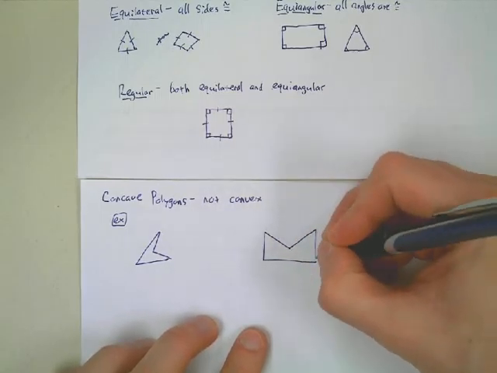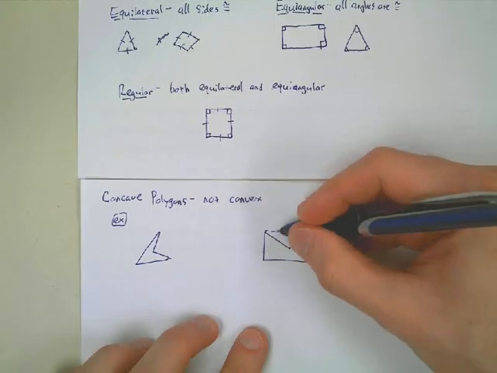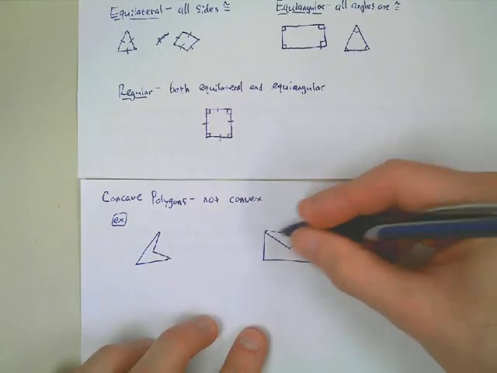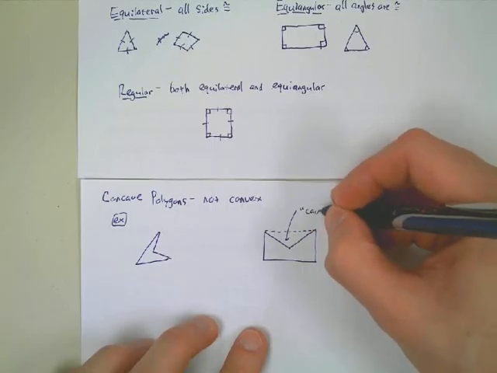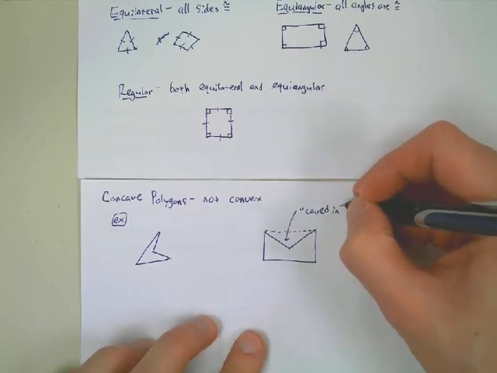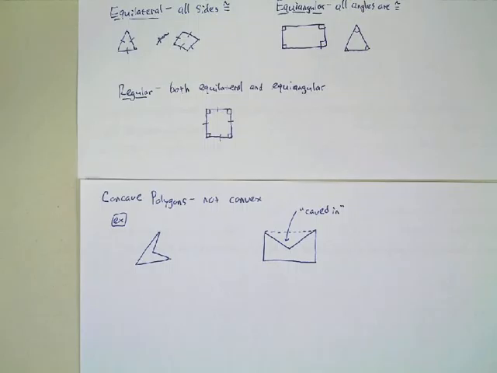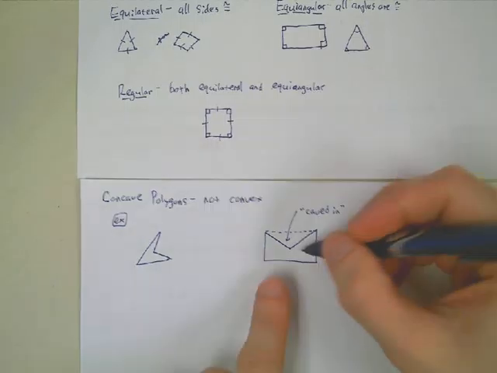If you look here, if I were to connect those two vertices, the shape kind of looks like an envelope, doesn't it? We can call it caved in, okay? Like the shape is kind of caved in on itself, right? When you have a cave-in, that's when the cave collapses on itself. So the shape is kind of collapsed in. It's bent in on itself, okay?